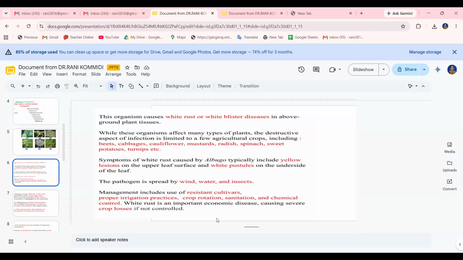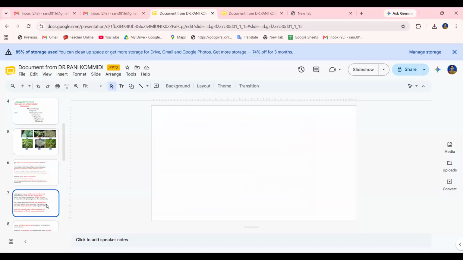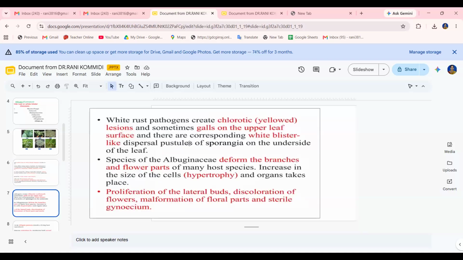Okay, so the white rust is an important economic disease. It causes severe crop losses if not controlled. The white rust pathogen creates chlorotic lesions, like yellow color, as I already discussed, and sometimes galls on the upper leaf surface, with corresponding white blister-like pustules of sporangia on the underside of the leaf.